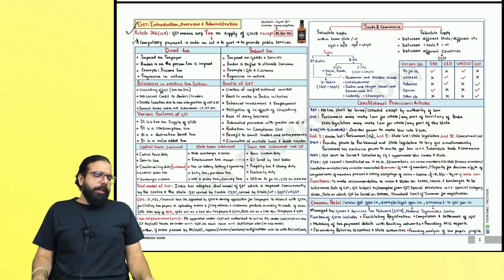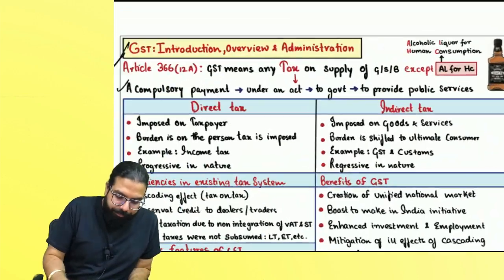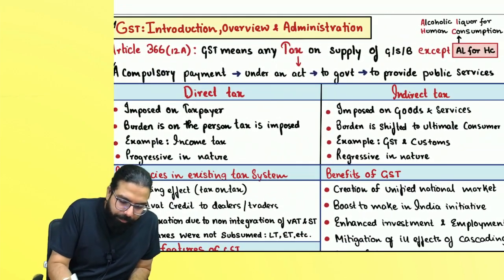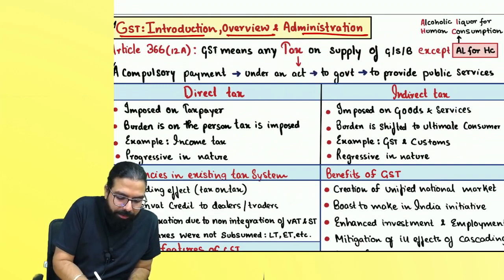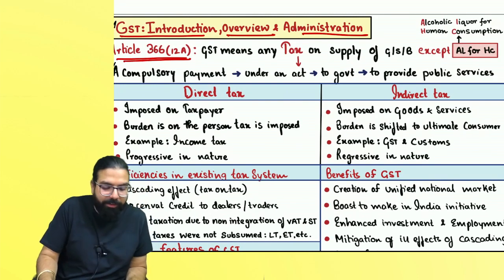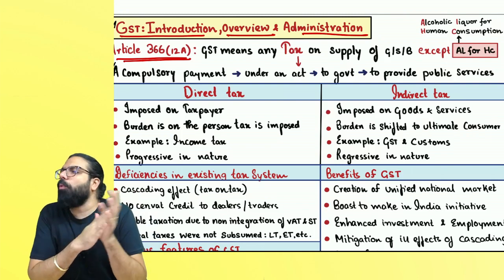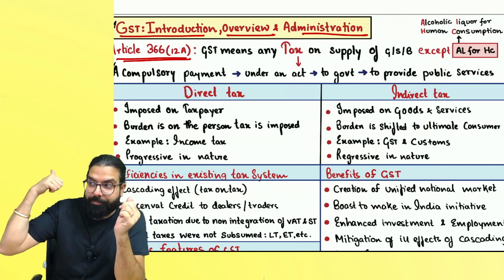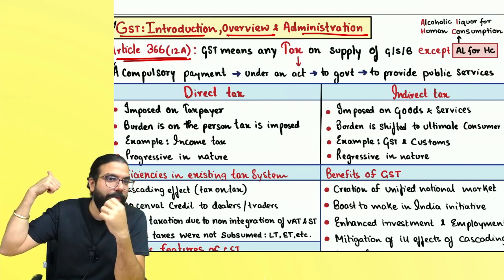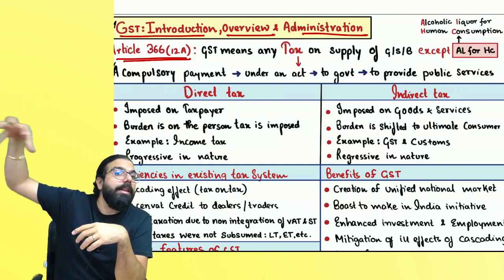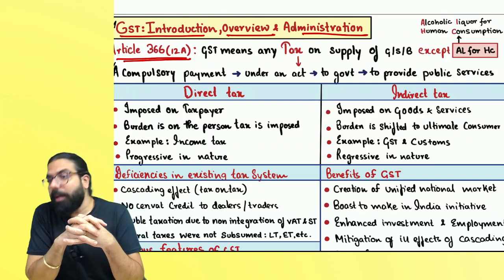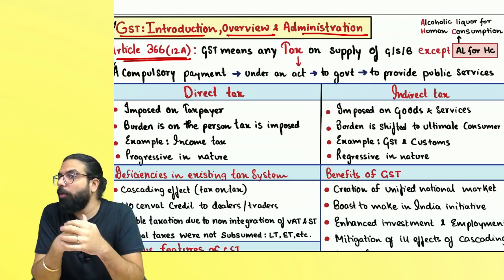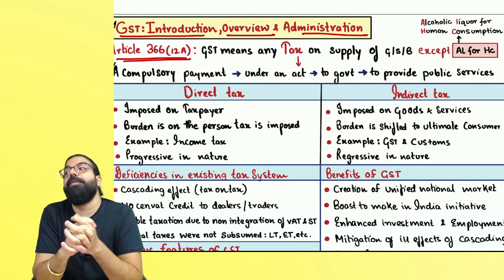Everyone over here now. The first thing in introduction, overview and administration is article number 366, clause 12A. What is this article number 366, clause 12A? It is of the Constitution of India, the Mother Act. In the Mother Act, when government got GST, the government wrote one definition of GST.